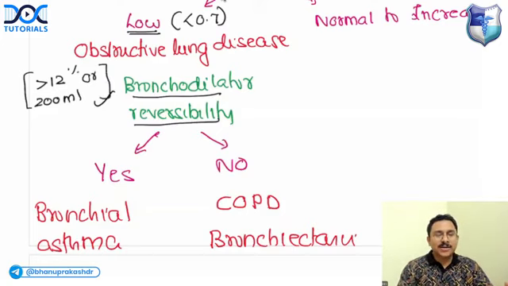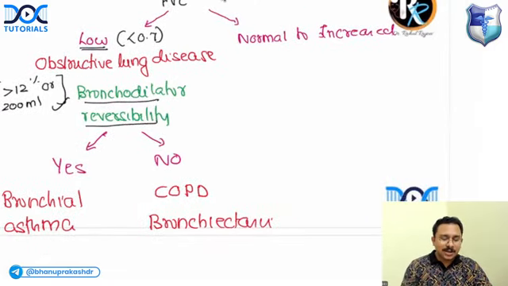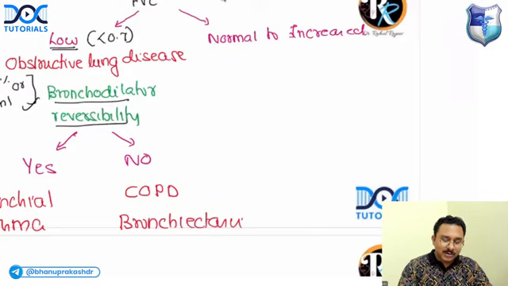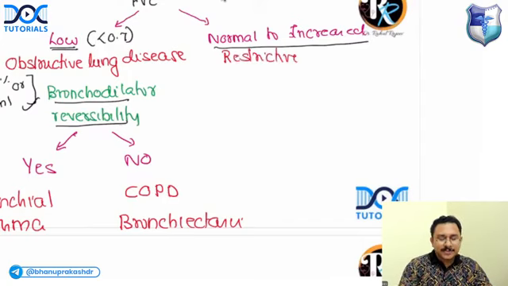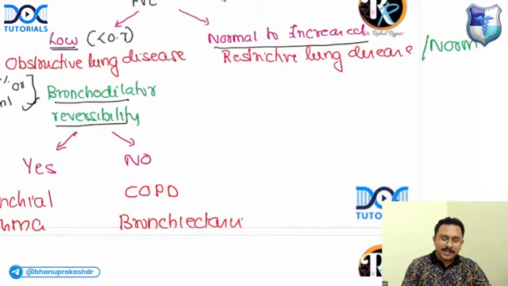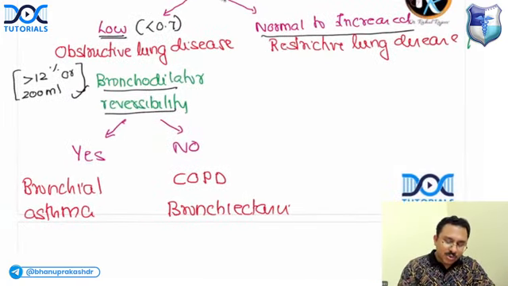You are giving a metered dose inhaler or an inhalation of a bronchodilator like salbutamol, and if there is an improvement of FEV1 of more than 12% or 200 ml, you say there is bronchodilator reversibility. Now, if it is normal to increased, there are two possibilities. One possibility is the patient is having restrictive lung disease. The second possibility is the patient is absolutely normal. So how to differentiate?